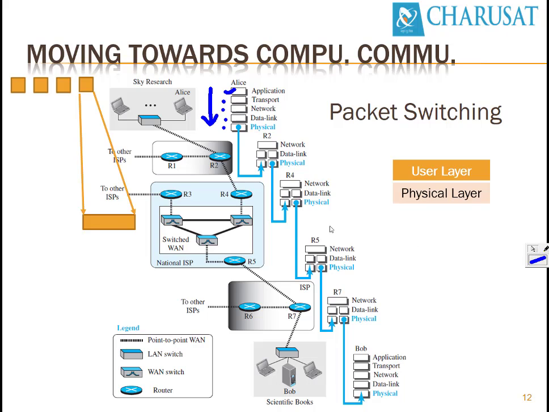So first the application layer generates a header and it is attached to the block. This is an enlargement of the block, and the application layer header is attached to this block.